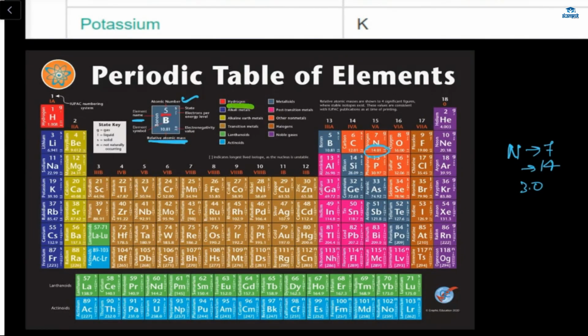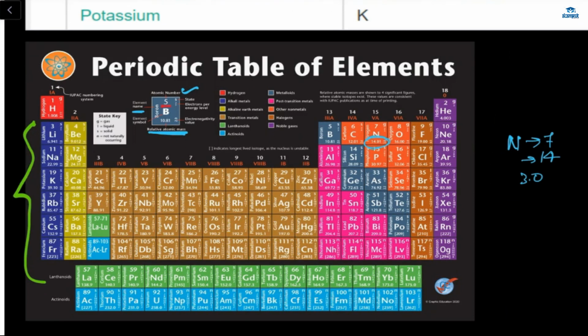This one is red, means, sorry, this is hydrogen. All the blue ones are alkali metals. You can remember from this periodic table only because this is very helpful. The alkali metals, and what are alkaline earth metals? The yellow one. The transition metals are this one. The lanthanoids are these green ones. What is this? Actinoids. This sky blue.